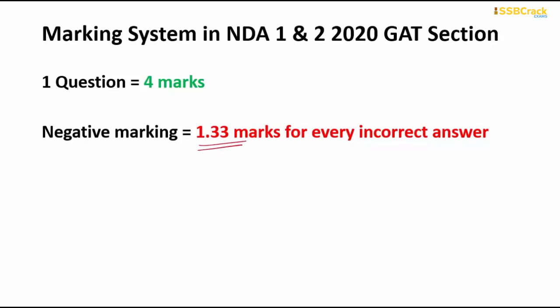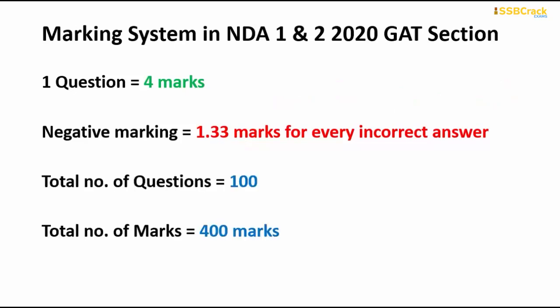Why 1.33? Because it is one third of the 4 marks, so 4 by 3 is equal to 1.33. In that way, one third of the allotted marks will be deducted for every wrong answer. So for every correct answer you score +4, and for every incorrect answer you lose 1.33. This is how the calculation goes.